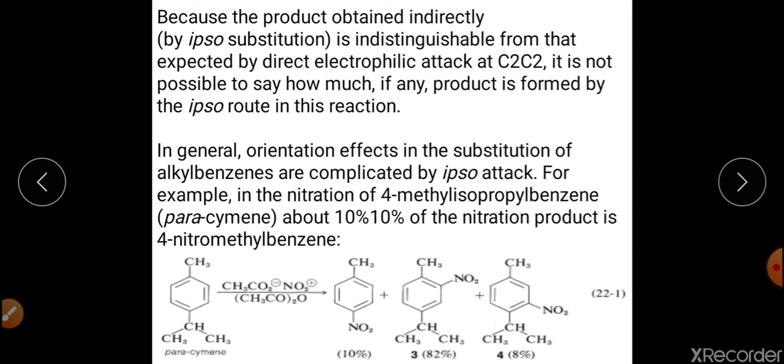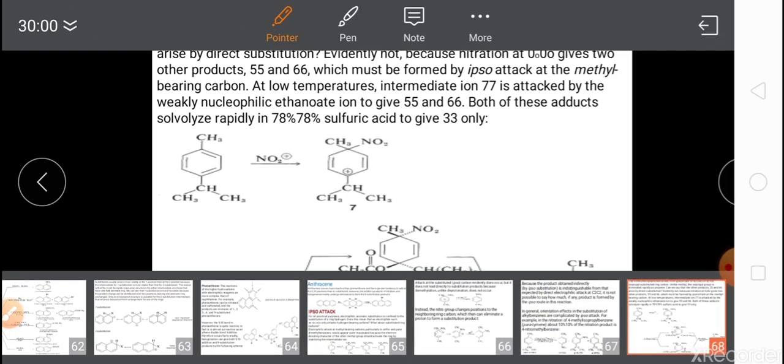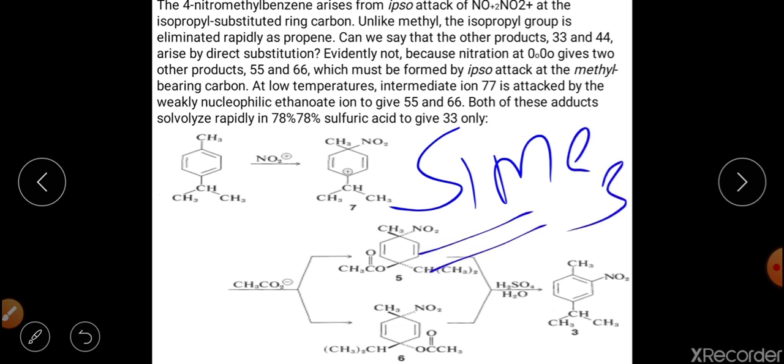H positive will be replaced by the electrophile. So this is the case that we have here, and it can be eliminated very easily. One example of a leaving group that I can mention is the trimethylsilyl group, which can be eliminated, right?